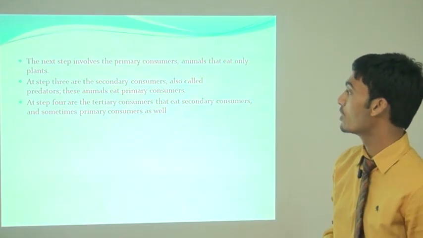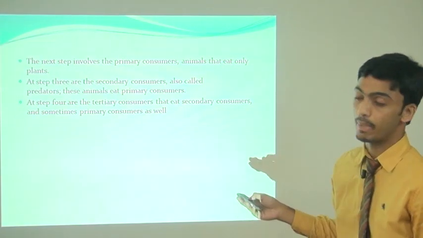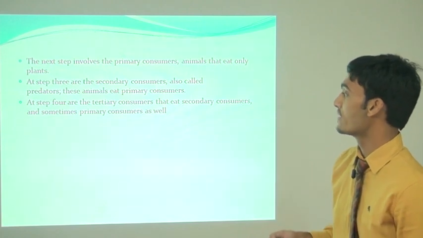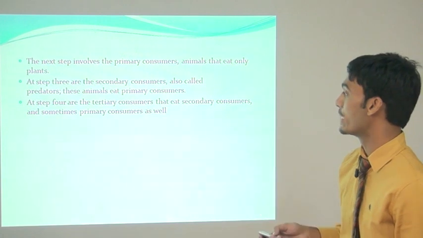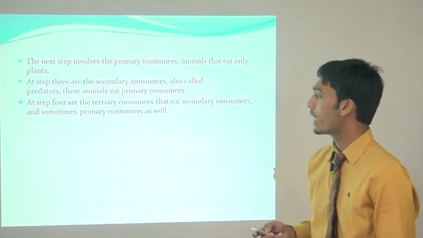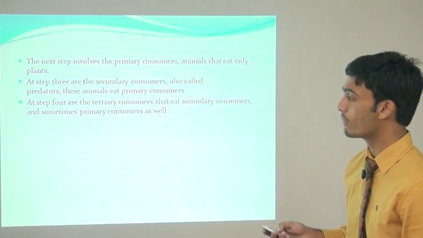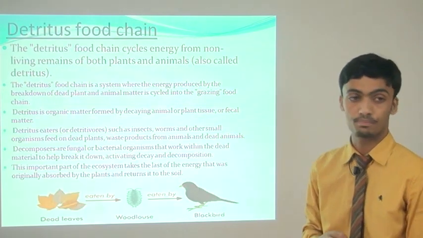The next step involves the primary consumers, animals that eat only plants. At step 3 are the secondary consumers, also called predators. These animals eat primary consumers. At step 4 are tertiary consumers that eat secondary consumers and sometimes primary consumers as well.